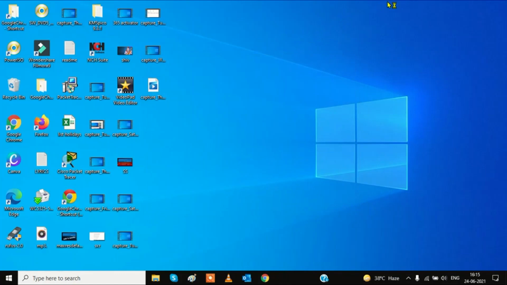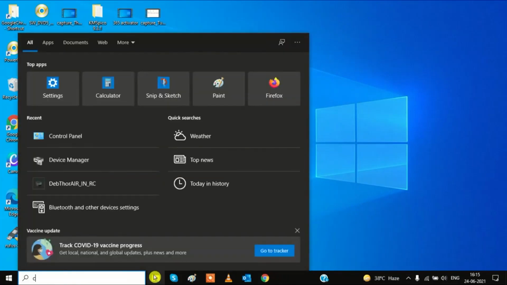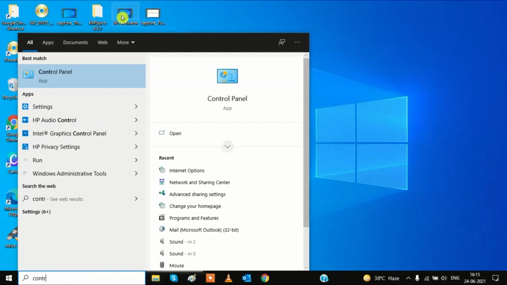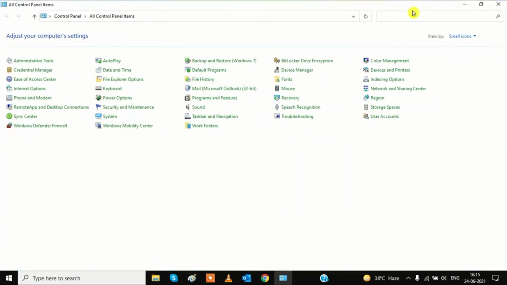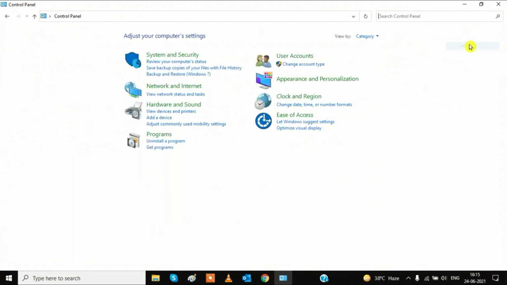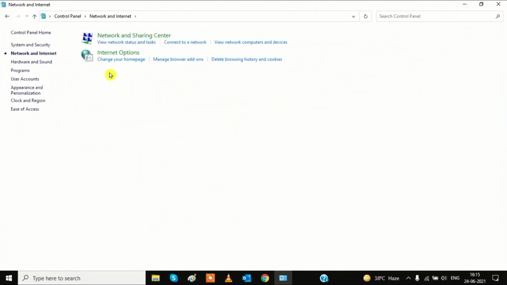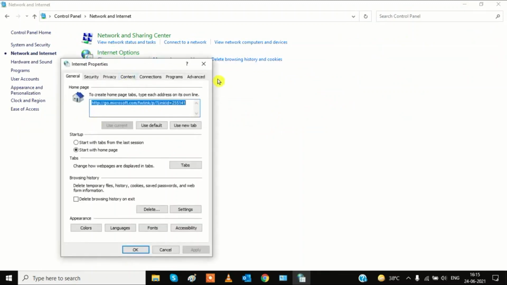We need to go to the second option. Go to the search bar, go to Control Panel. Here I have chosen small icons. For faster results, we have to choose category-wise and then go to Network and Internet, click on it, then go to Internet Options and this small window will open.